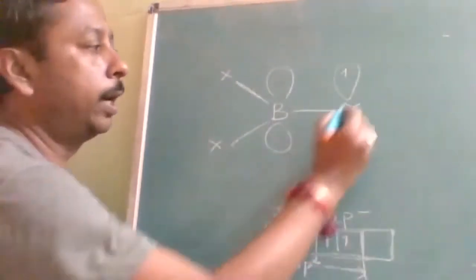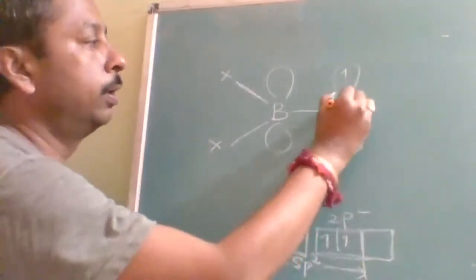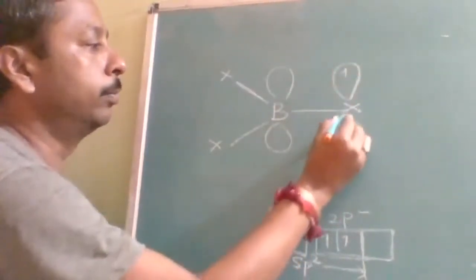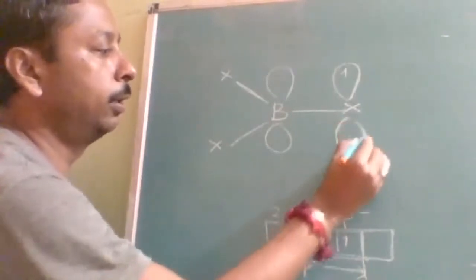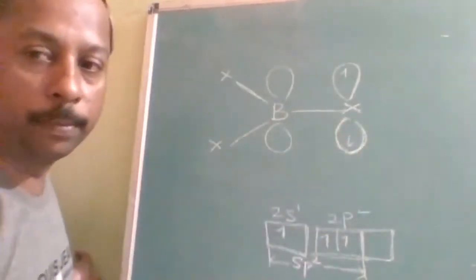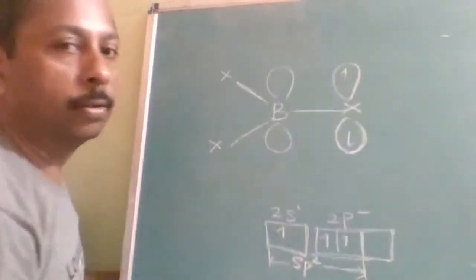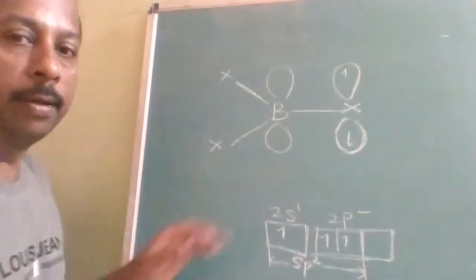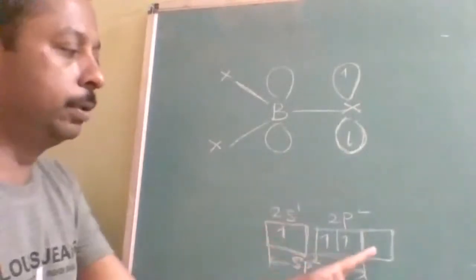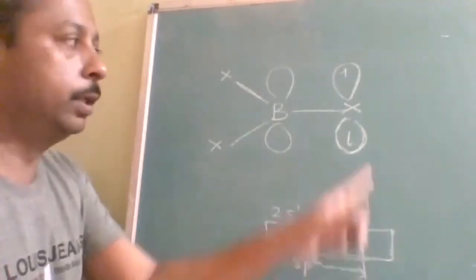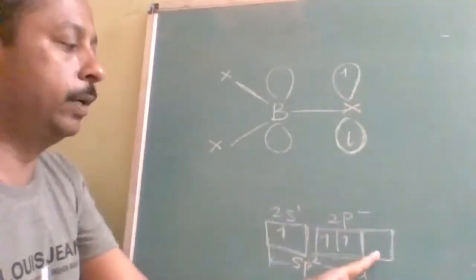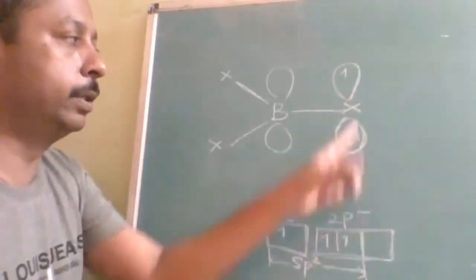Halogens are electron-rich elements because they contain how many lone pairs? Three lone pairs. So out of the three lone pairs, I am drawing one lone pair, which lies in the plane of the empty orbital. Let us take this as the pz. Then this will be pz. If this is py, this will be py. If this is px, this will be px.